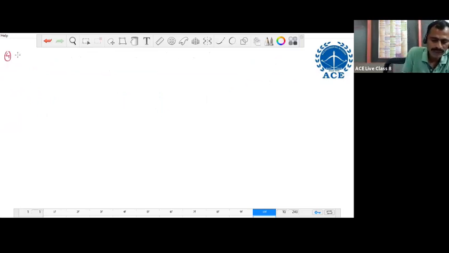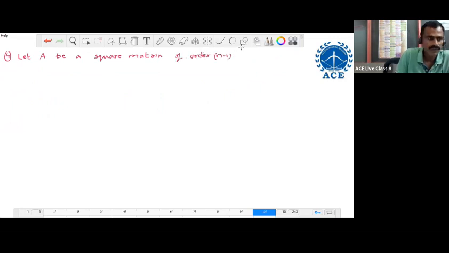Fourth problem. Let A be a square matrix of order n minus 1.